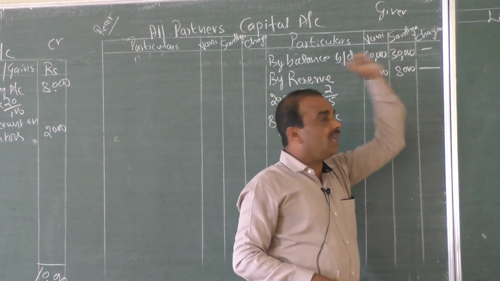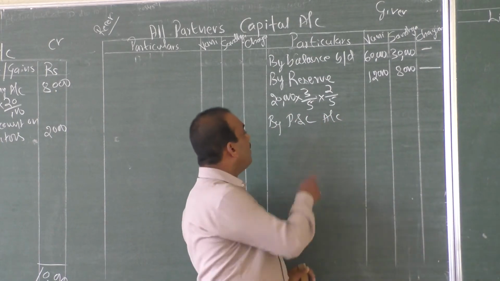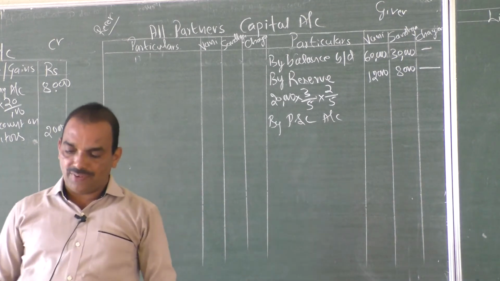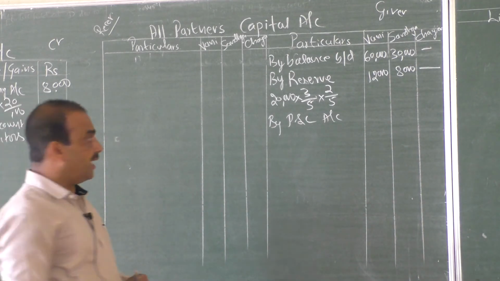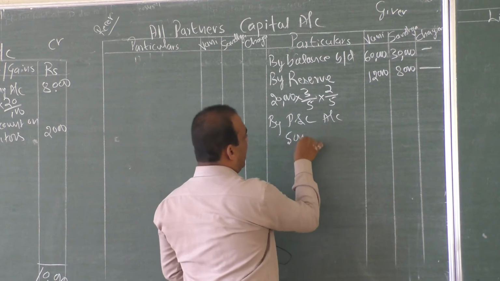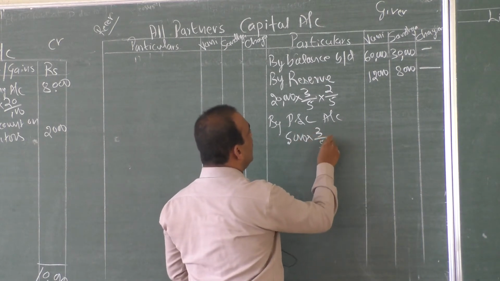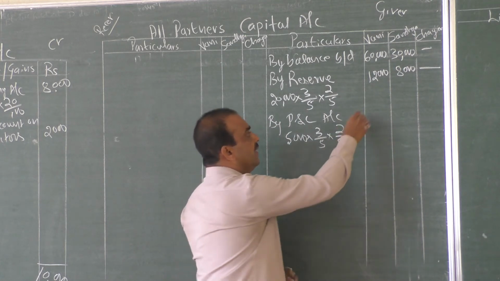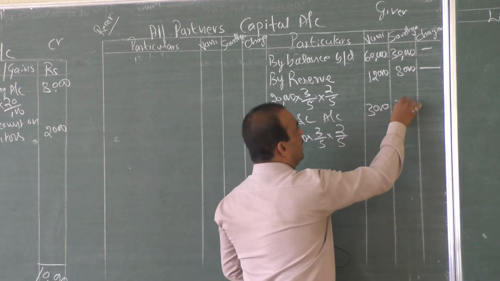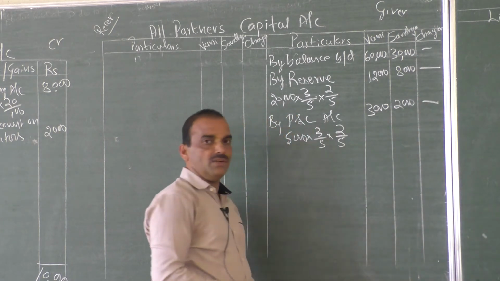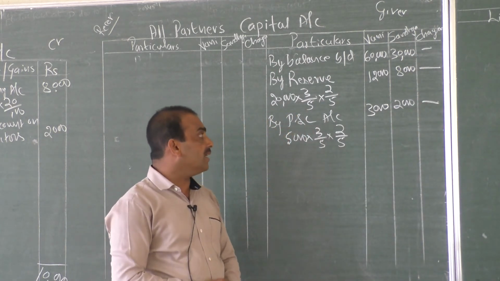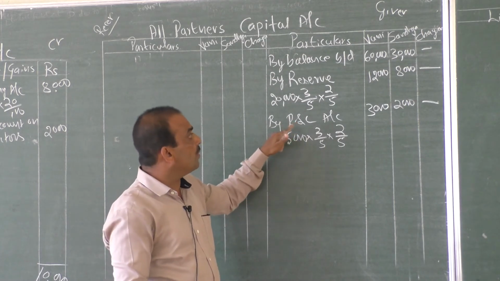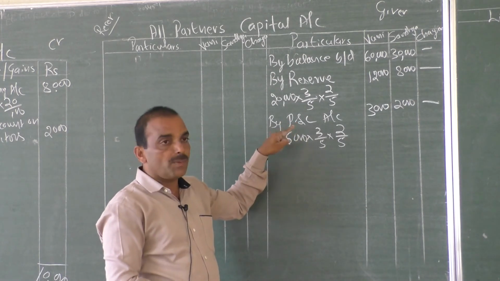See here, it is given to the partner. So in the profit and loss account, the total amount of profit, 5,000, is shared in the ratio of 3:2. That is 3/5 and 2/5, respectively 3,000 and 2,000, and no share to Chaya. This is an important question in the theory part: how do you close or treat accumulated profit.